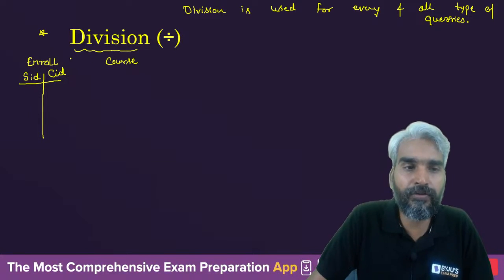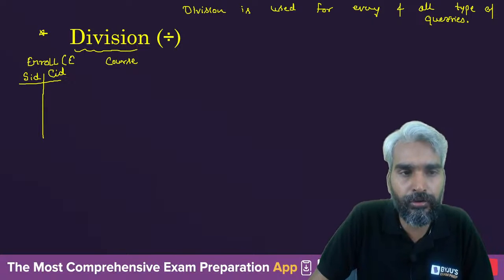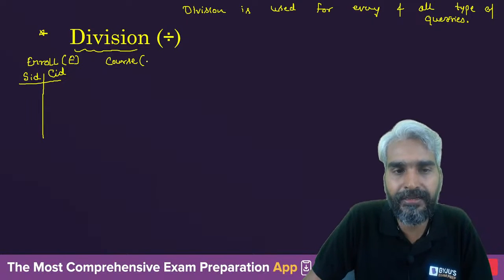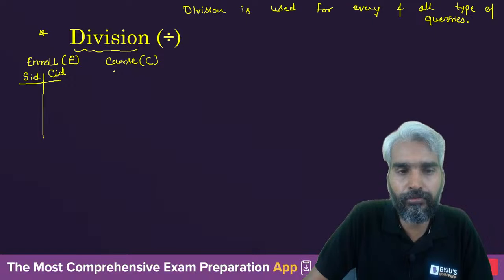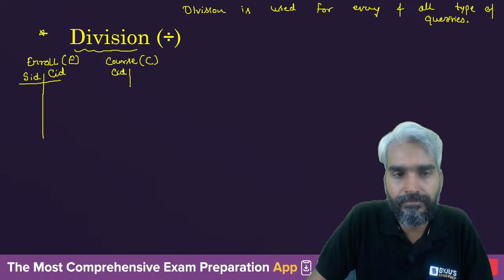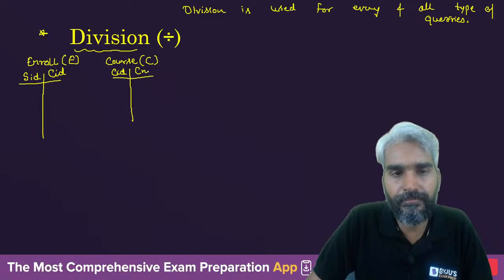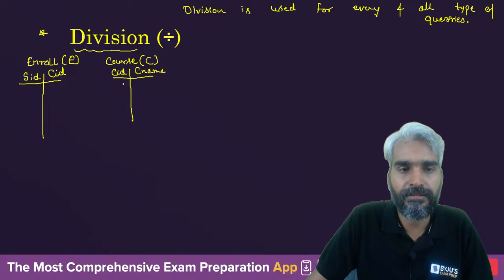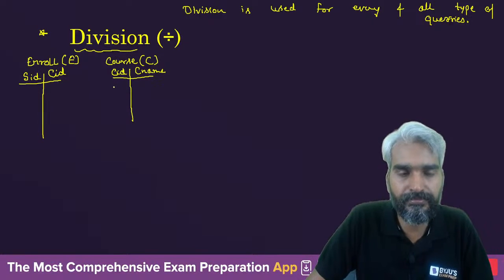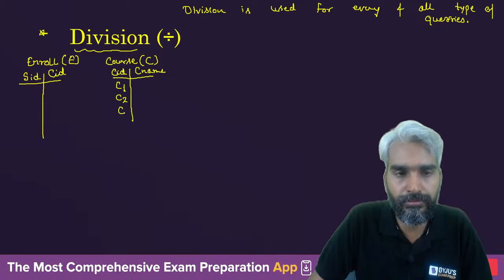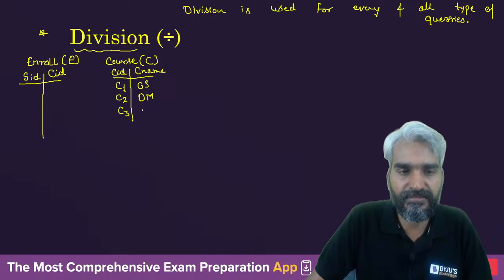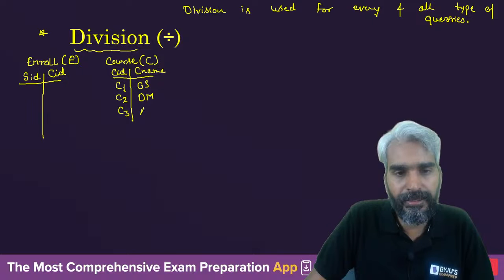For the ease of writing the query, I'll denote enroll by E and course by C. It will have two attributes, CID and let's assume C name, whatever it is. So it will be C1, C2, C3, name maybe OS, DM and AI, whatever.